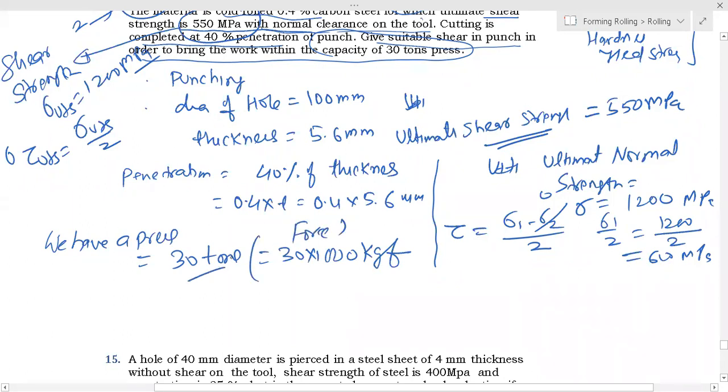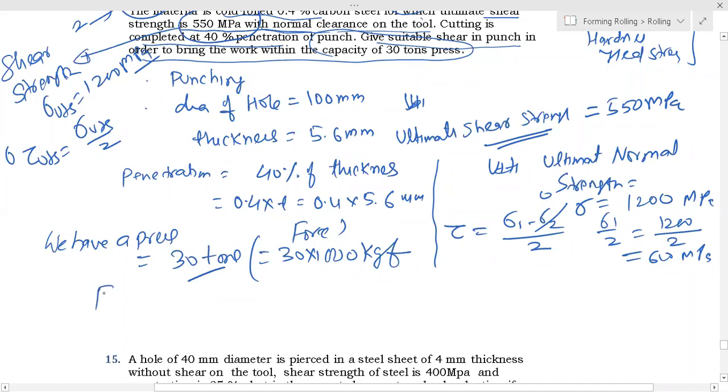Generally all these operations, whether it is blanking, punching, bending or deep drawing, are done in a press only. There is a hydraulic press and a mechanical press, and the press specification is generally in terms of 30 tons, 50 tons, 500 tons, 1000 tons, 3000 tons.